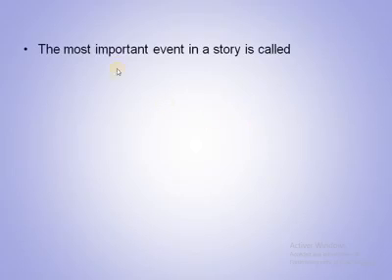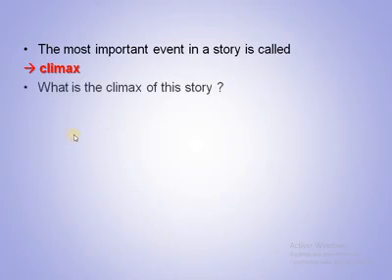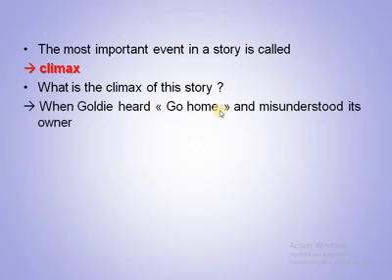Okay, we carry on. So the most important event in a story is called, as we said earlier, the climax. So now please, can you tell me what is the climax of the story? It was when Goldie heard "go home" and misunderstood its owner. So this is the climax, the most important event.